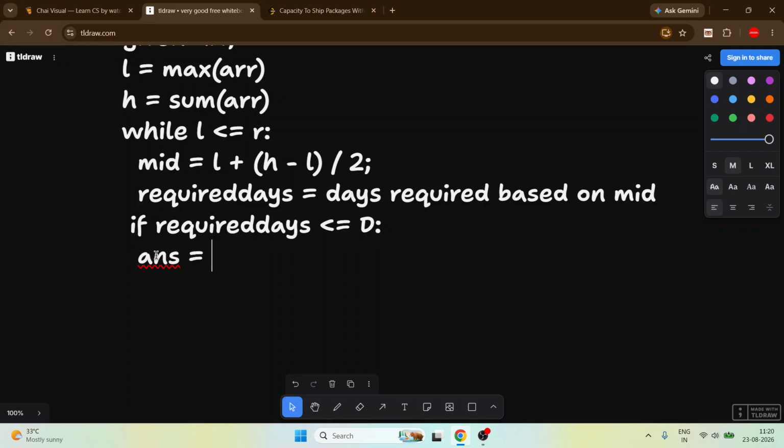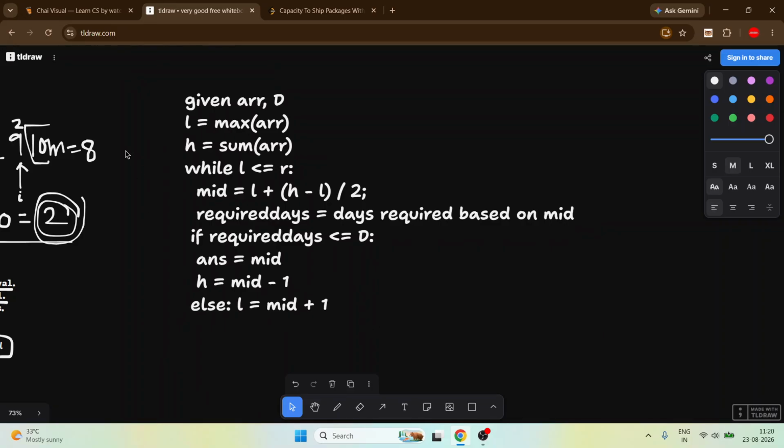We make an answer to store the mid, and then simply do high equal to mid minus 1. Okay, and in else case, we just do a simple thing, which is simply L equal to mid plus 1, and it is converted into a binary search.